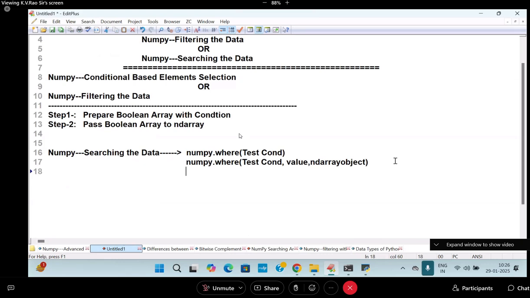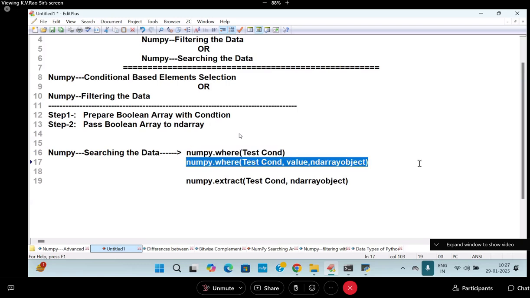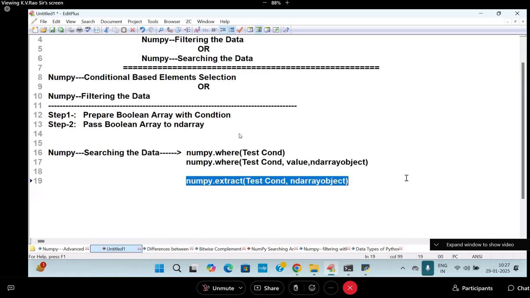One more is called what now? numpy.extract. numpy.extract. What am I passing? Test condition, and the next is what? Test condition and ND array object. What is the difference between extract and where? Where will give you indices, and where can replace the missing values, our own values in the ND array. Searching and replacing. And what will extract give you? Direct output will be coming.